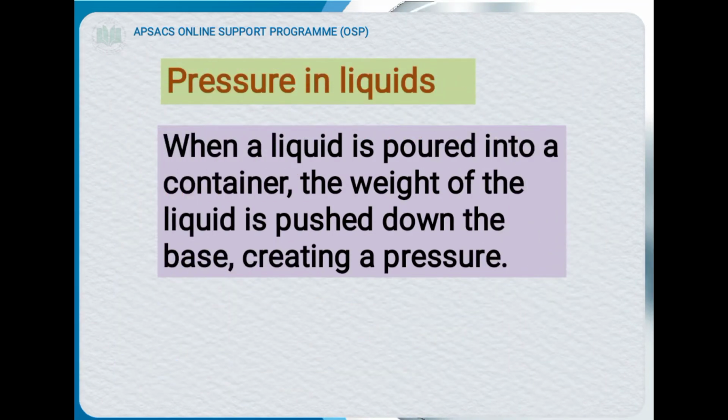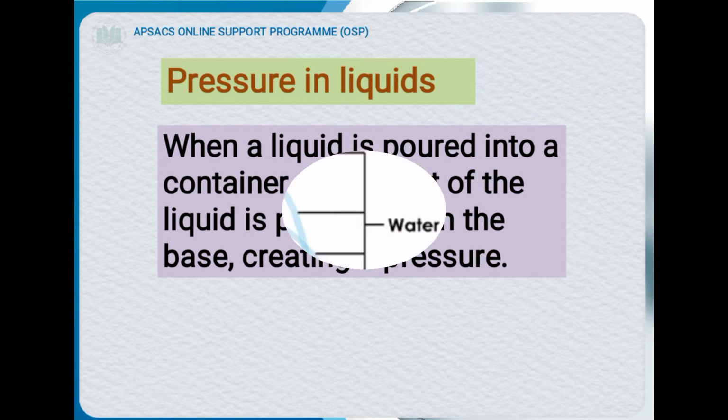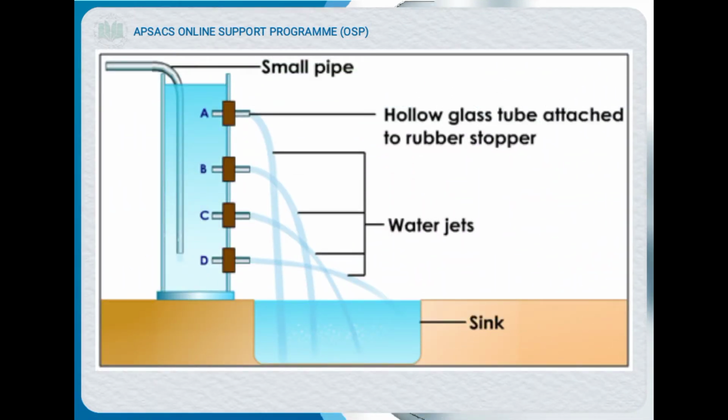Now we will start our topic, pressure in liquid. When a liquid is poured into a container, the weight of the liquid pushes down on the base of the container and creates pressure. Means the liquid creates pressure in the container. Now you can see in this diagram that we have a container full of water and we can make holes in the container, hole A, hole B, hole C and hole D. Here are different locations of the holes.